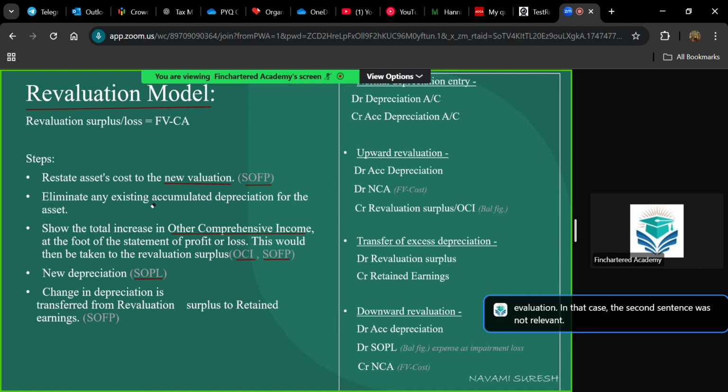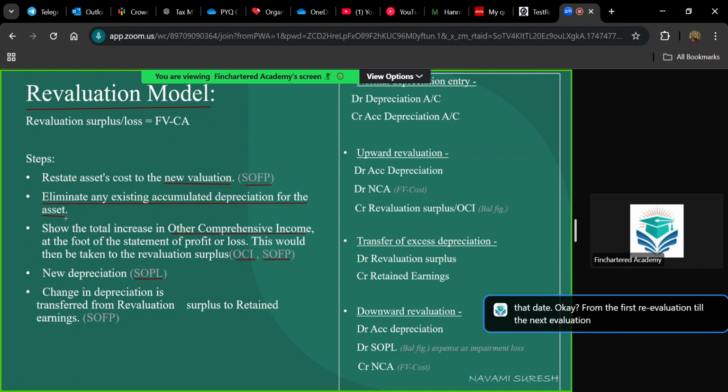But usually what happens is, let's say in December 2001 you had a revaluation, and after 3 years you are doing the second revaluation. So from the first revaluation, you will be calculating a depreciation, and this depreciation will be there in years 1, 2, and 3 until there is the next revaluation.